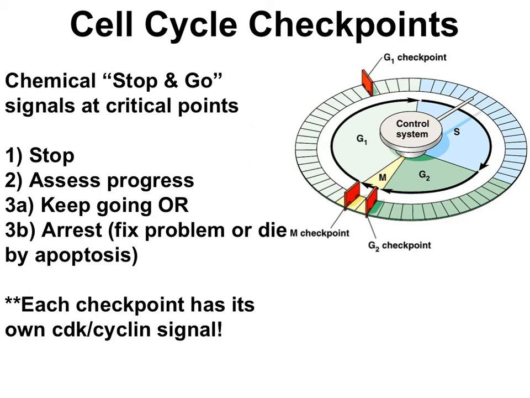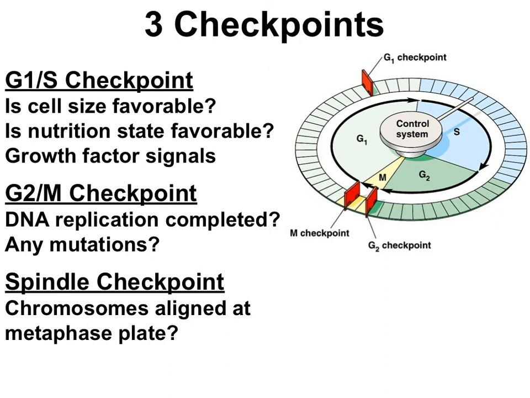When a cell is in cell cycle arrest, the cell can either fix the problem and then move on, or the cell can die by a process called apoptosis, which is when the cell intentionally dies or commits suicide. Here's a more detailed view of the checkpoints and what's being checked.